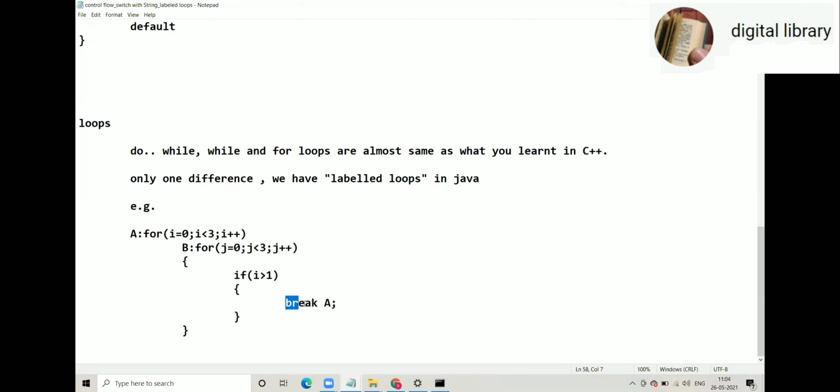If we name one loop, is it necessary to also give a label for the next loop? I don't think so, because if you need to break or continue from that inner for loop based on some condition, in that case you need it.